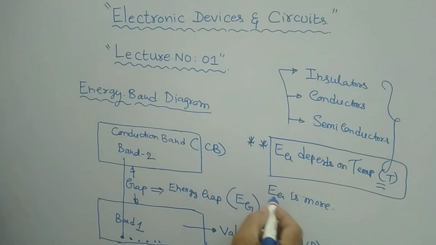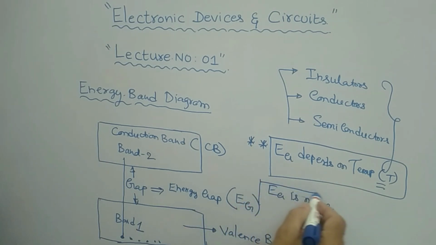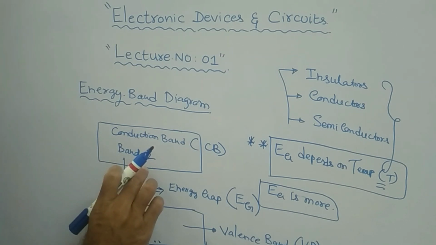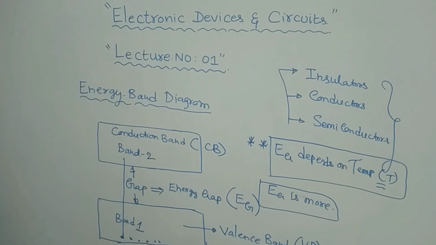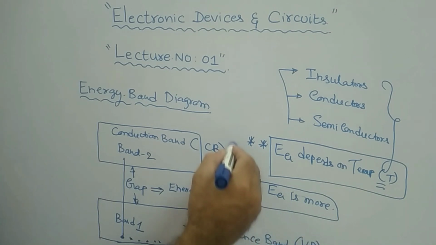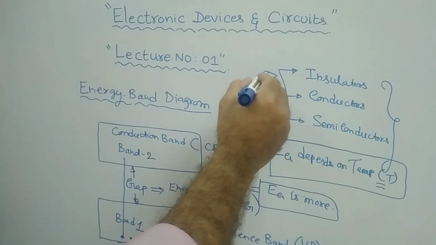We are discussing what will happen if the energy gap is more. Normally, if the energy gap is more, it is very difficult for an electron to move from the valence band to the conduction band. In general, a material with a large energy gap falls under the category of insulator.